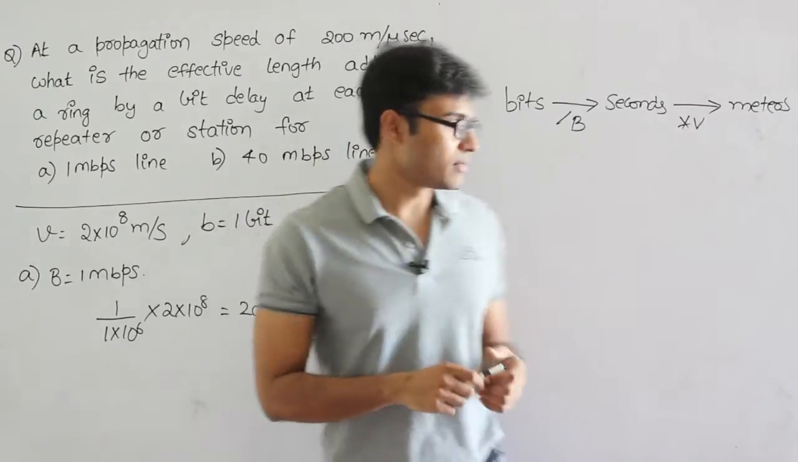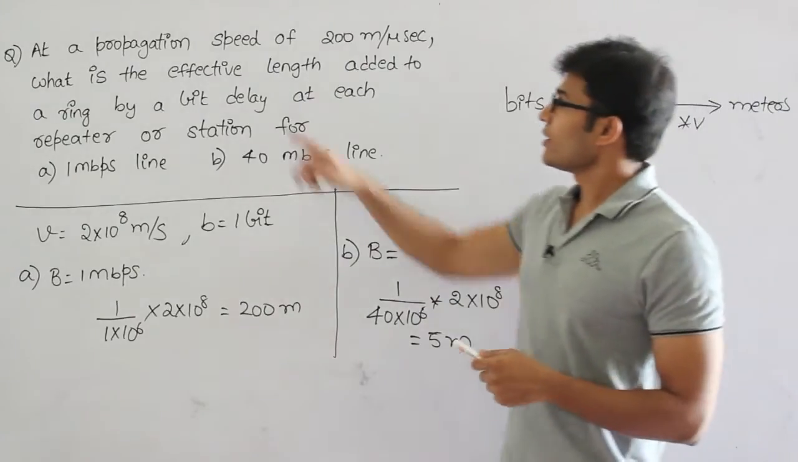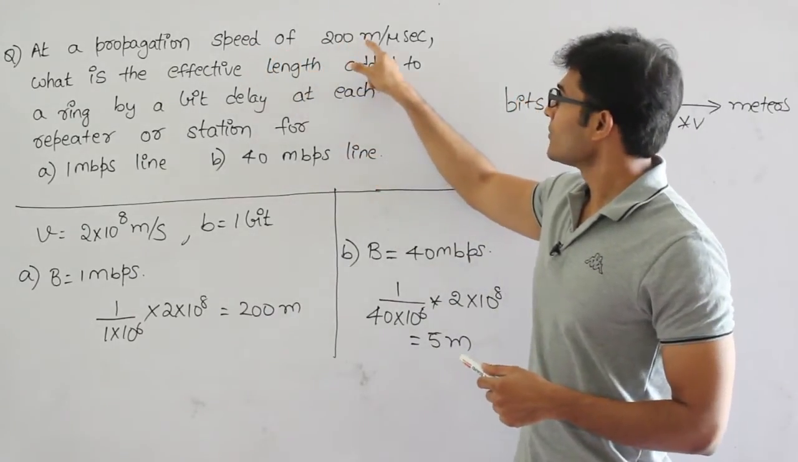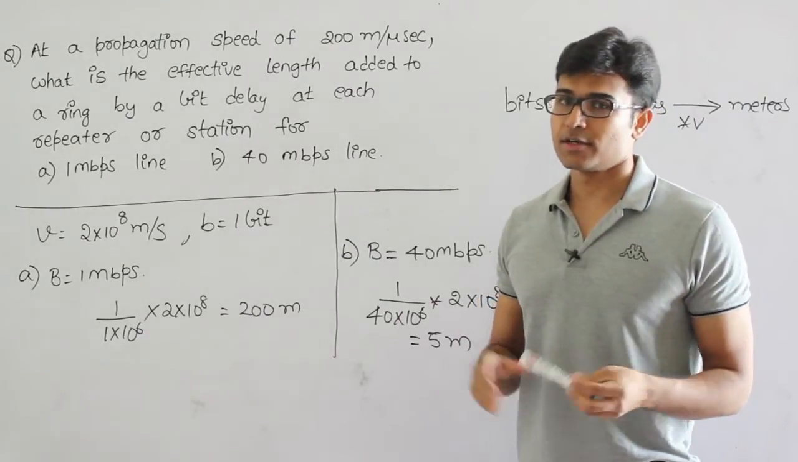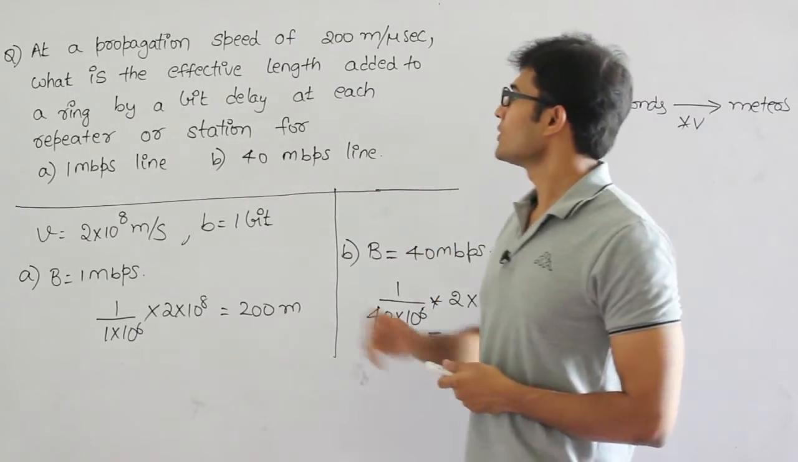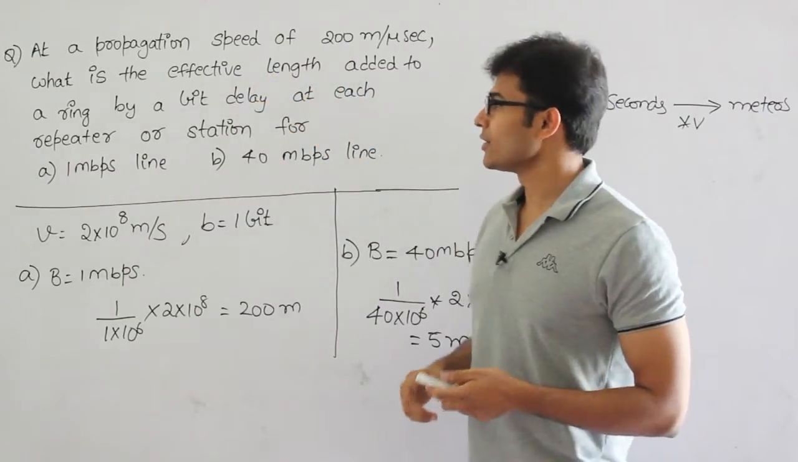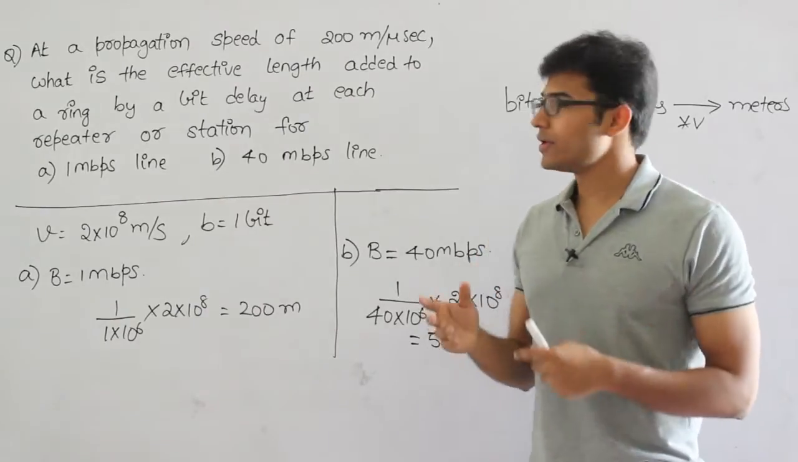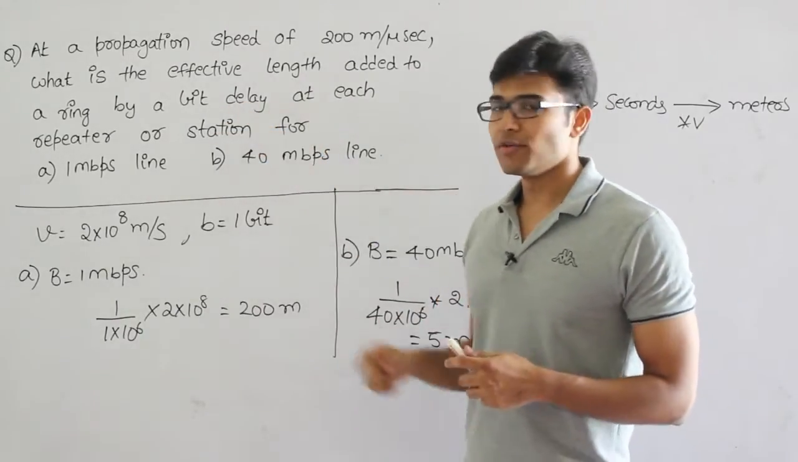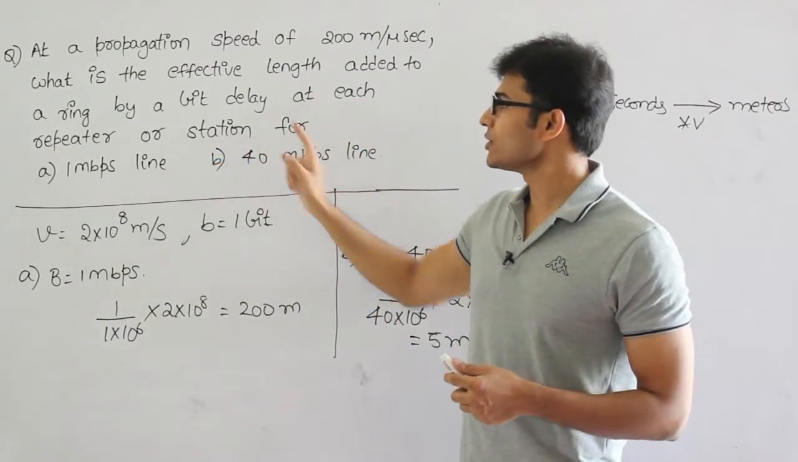So what they mean to say is, okay, first let's look at the question. At a propagation speed of 200 meters per microsecond, which is nothing but 2 into 10 power 8 meters per second, they are just giving that. What is the effective length added to a ring, which means how much length is added effectively to a ring by a bit delay, which means if there is 1 bit delay at each repeater or this station.